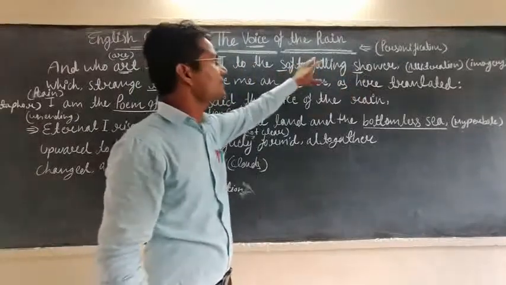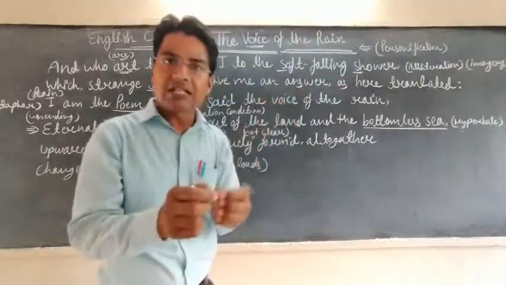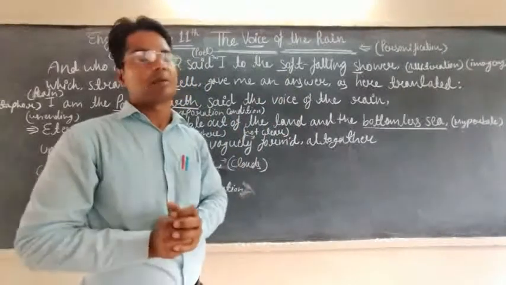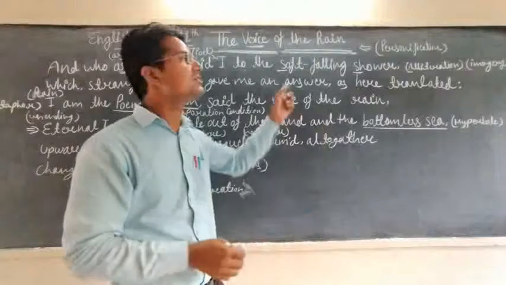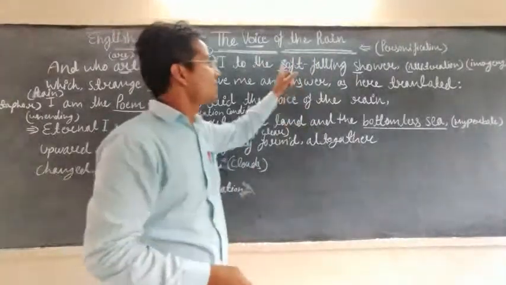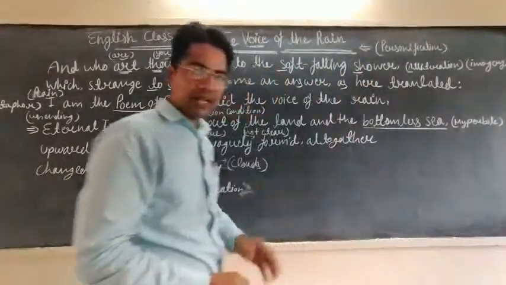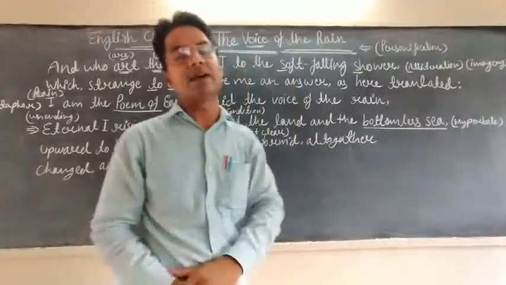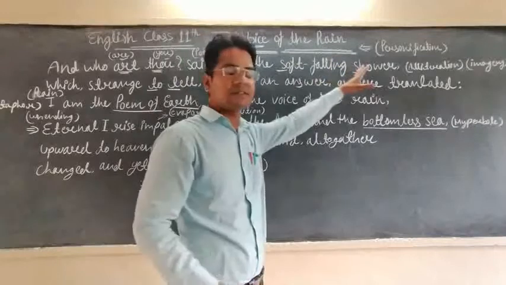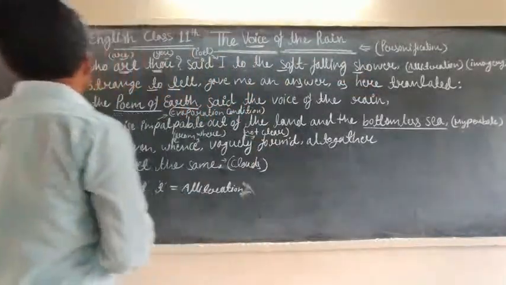The soft falling shower also indicates rain, but here it is the way of explaining by Walt Whitman. Soft falling shower is rain here. At the end of the video, we will discuss poetic devices.